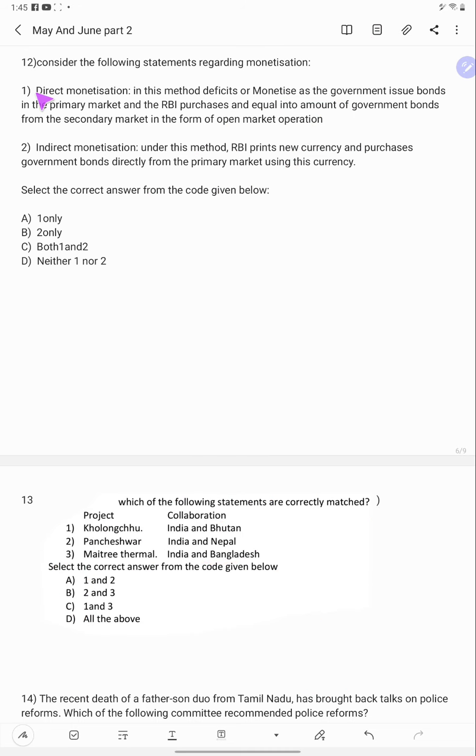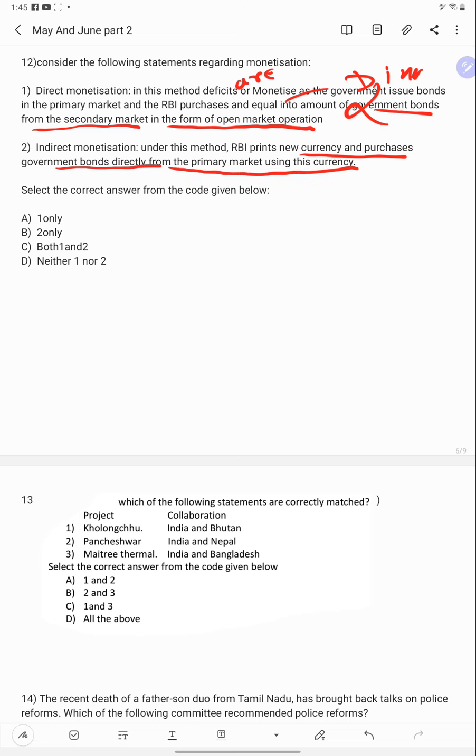So let's look at the options. Direct monetization: in this method, deficits are monetized as the government issues bonds in the primary market, and the RBI purchases an equal amount of government bonds from the secondary market in the form of open market operations. This is wrong. This is indirect monetization. In indirect monetization, RBI prints new currency and purchases government bonds directly from the primary market using this currency. This is also wrong. This is direct monetization. So the answer is D.